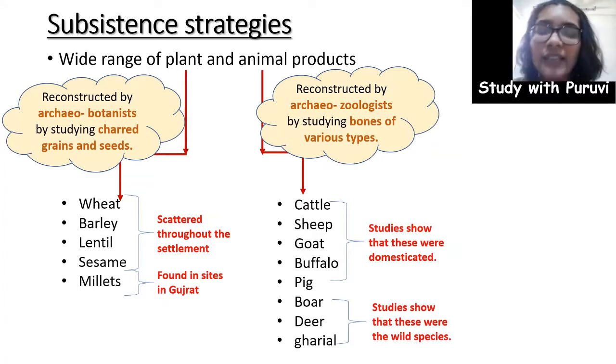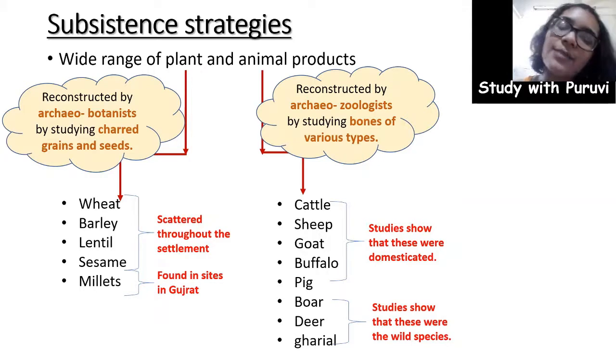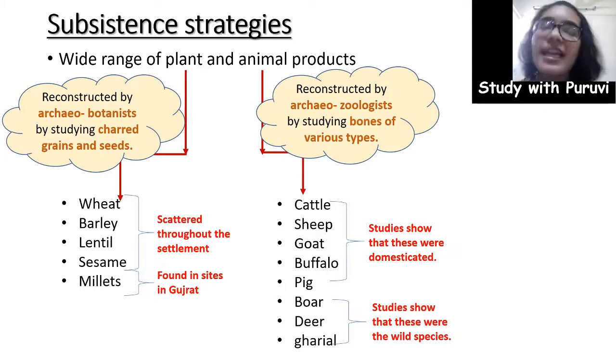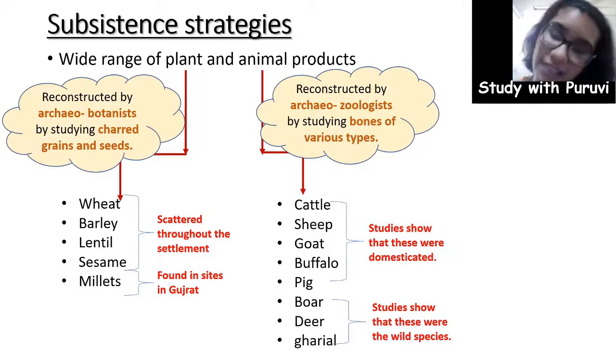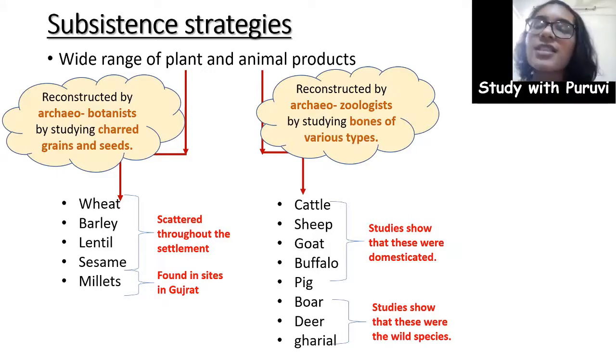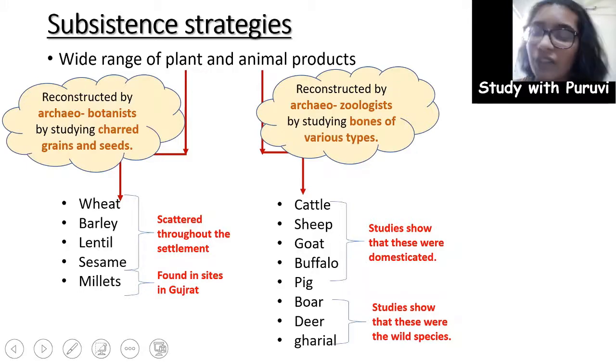So cattle, sheep, goat, buffalo and pig were domesticated, and boar, deer and gharial were wild. They have come to these conclusions by studying the bones of these animals. We need to understand that archaeobotanists have given us information about plant products by studying charred grains and seeds, and archaeozoologists have given us information about the various kinds of animal products under consumption by studying the bones of various types. So this is a glimpse of the subsistence strategies of the Harappan people.